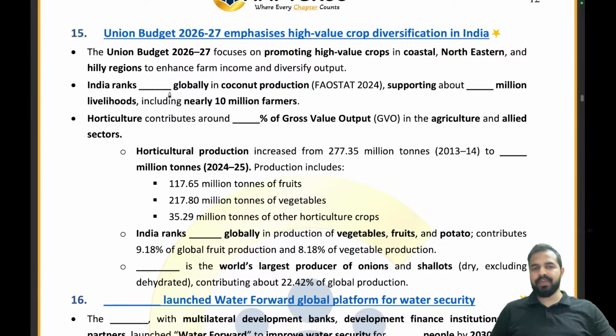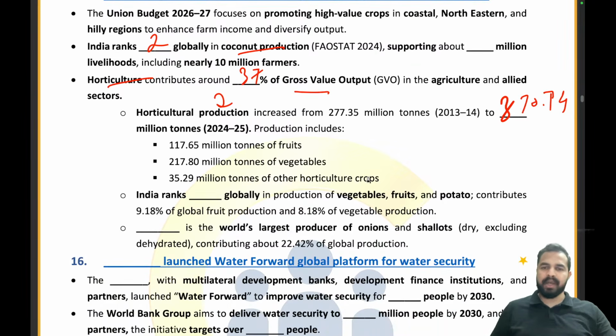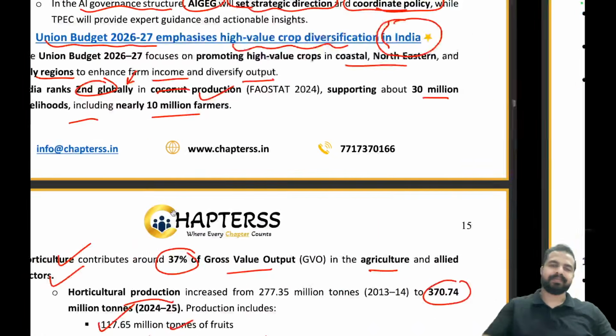Union Budget 26-27 emphasis high value crop diversification in India. So what was the rank of India in the coconut production? It was second, right? Horticulture contributed what percentage? 37% of the gross value output. And when it comes to horticulture production, what was India's horticulture production? It was 370.74. Now, what is India's rank in terms of vegetable, fruit and potato? India is ranked second. And what is the name of the country which is the world's largest producer of onion and shallots? That is India. Absolutely right. So we are done with this.